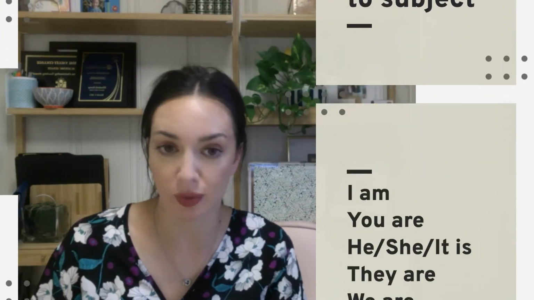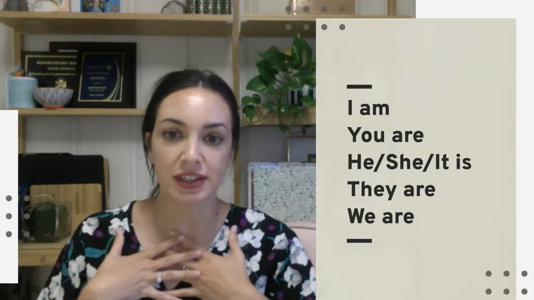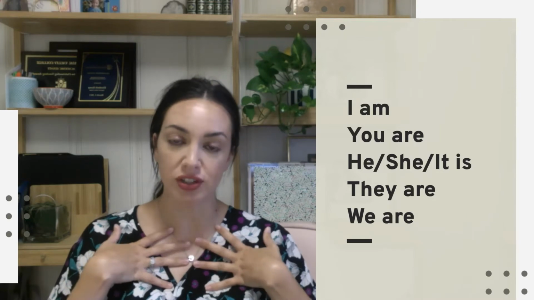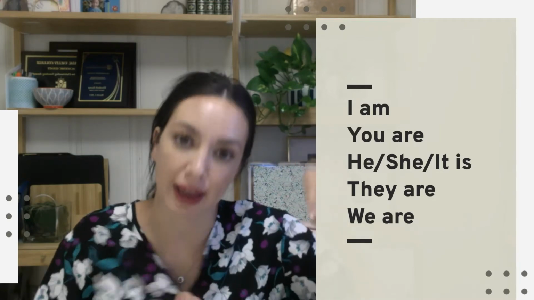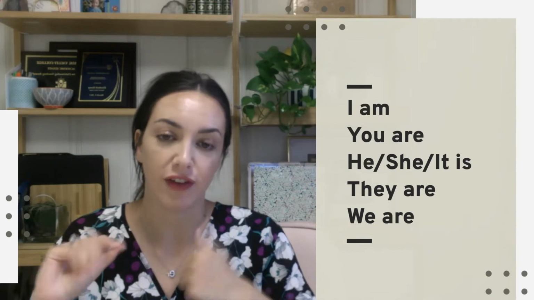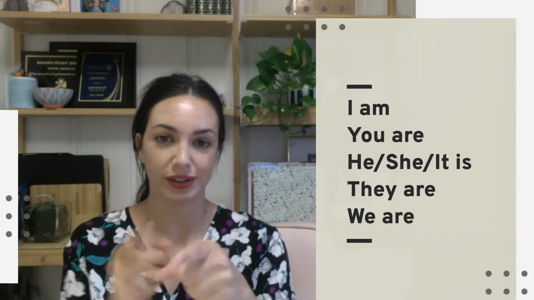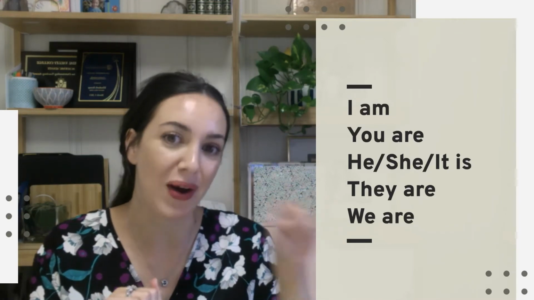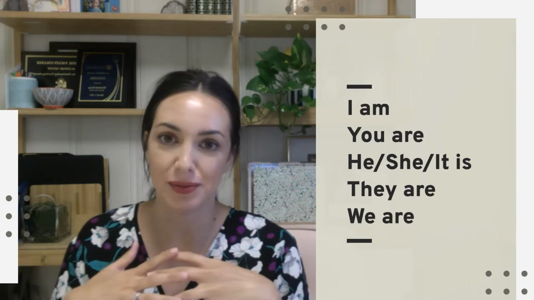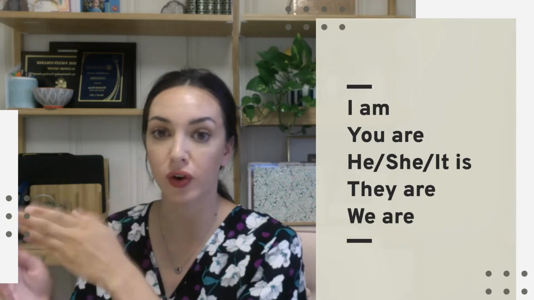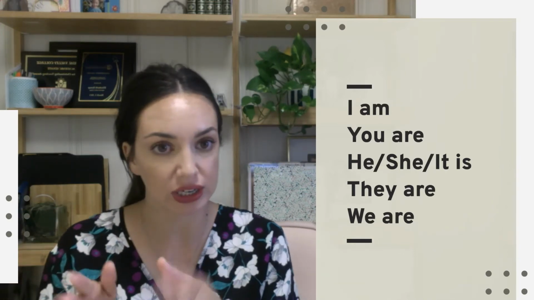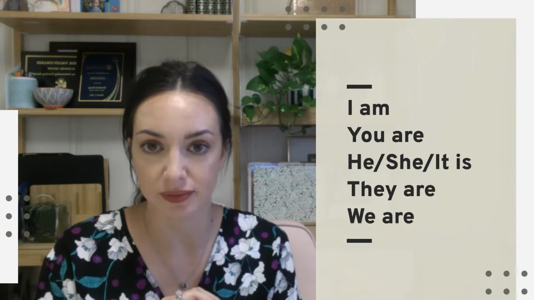Here's how it works. If your subject is I, or if you're talking about yourself, you're going to use am. If I'm talking about you, we're going to use are. If I'm talking about a third person singular, we're going to use is.